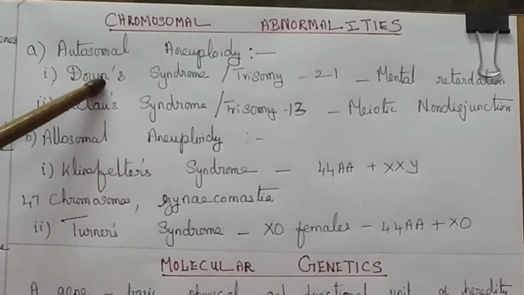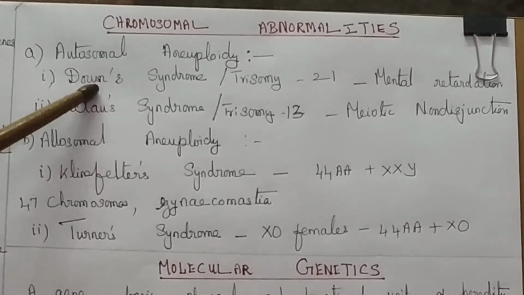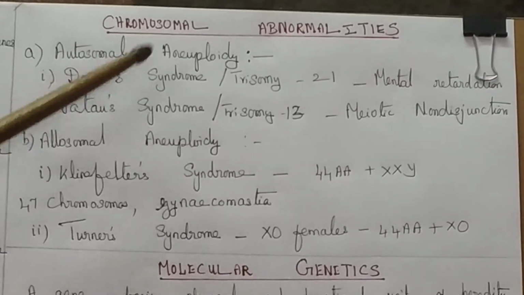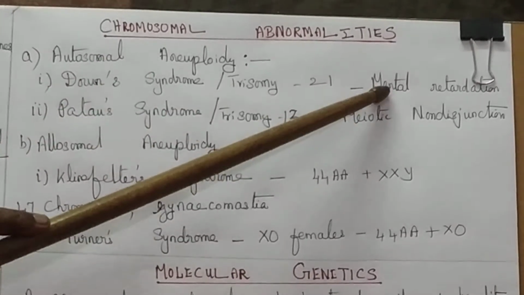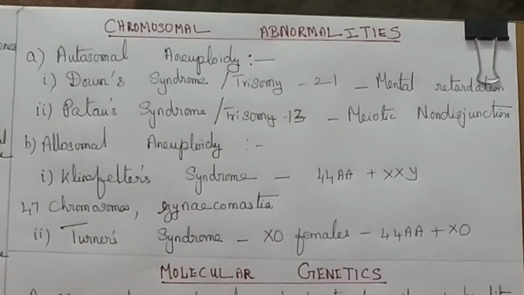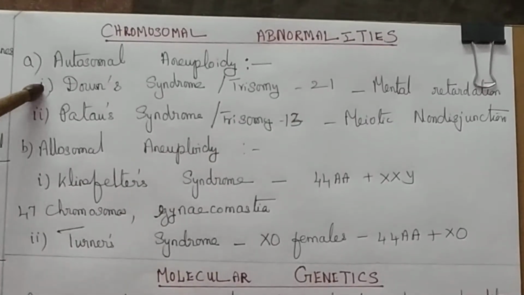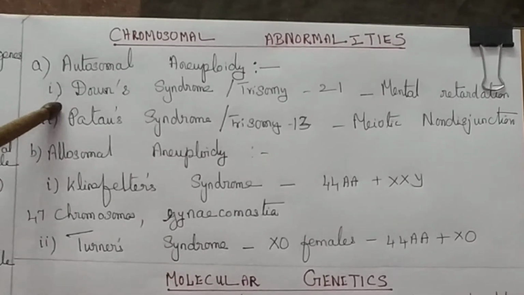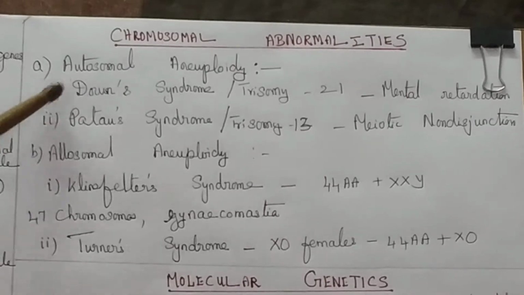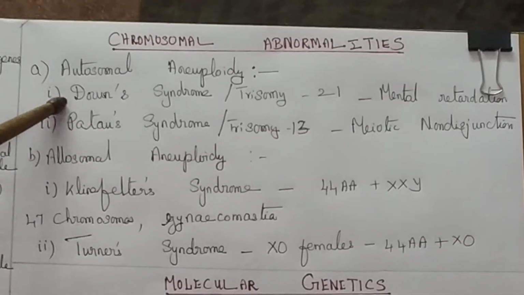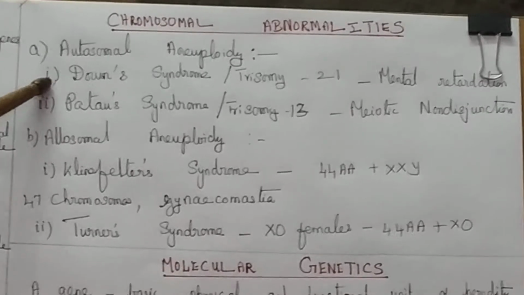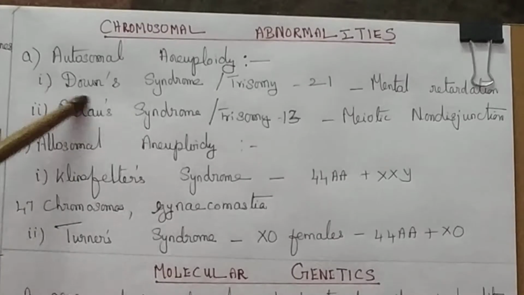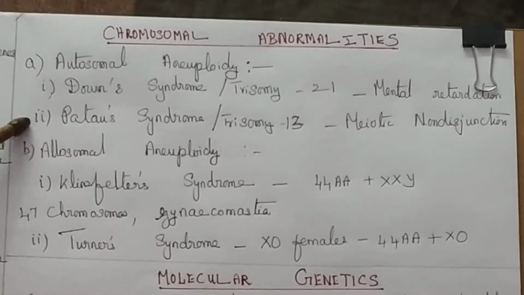This syndrome is otherwise called Mongolian idiocy, because it causes mental retardation and they resemble the Mongolian race, having symptoms such as increased separation between the eyes, flattened nose, malformed ears, and the mouth constantly open with the tongue protruding outside. So these are the symptoms of Down syndrome.